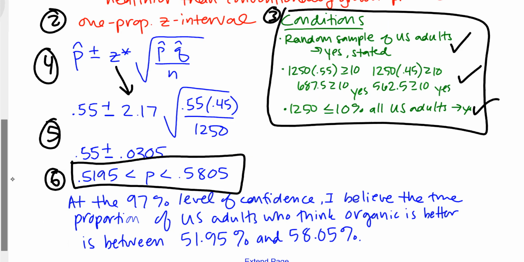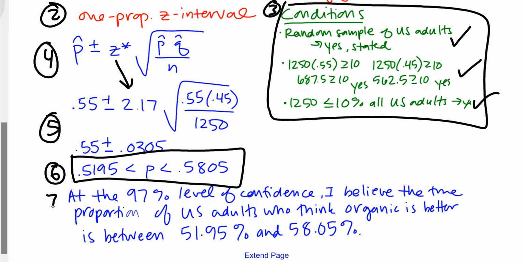So we can then finish by interpreting, step 7. At the 97% level of confidence, I believe that the true proportion of U.S. adults who think organic is better is between 51.95 and 58.05%.